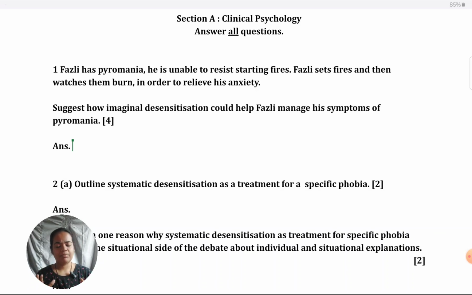Also, this is applicable to both options which you select. The time distribution that I've explained, you can use it for clinical psychology as well as the other option that you're doing. Okay, so let's come to the first question.